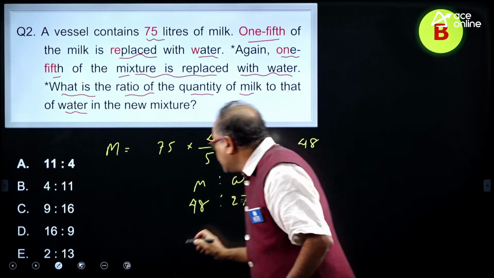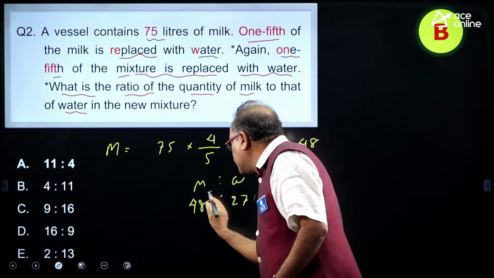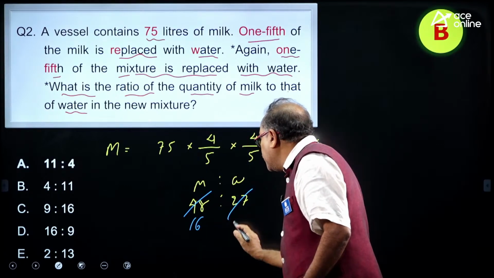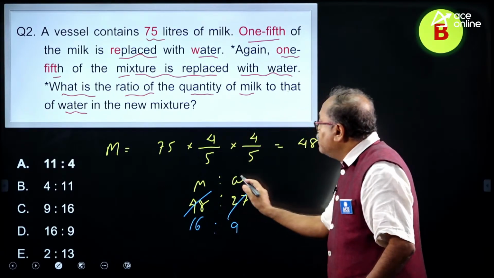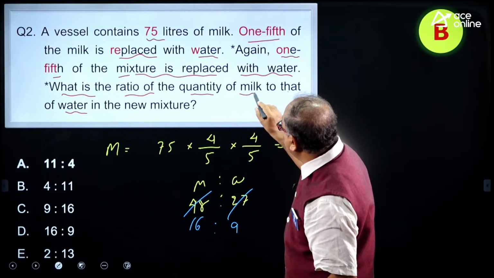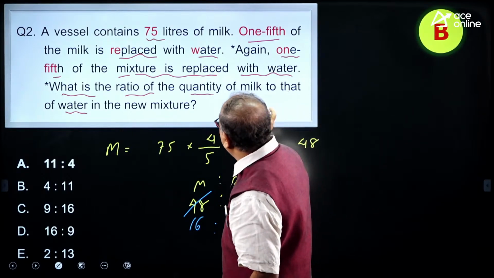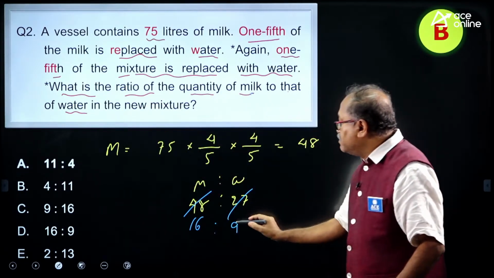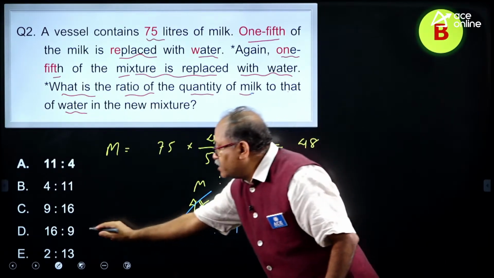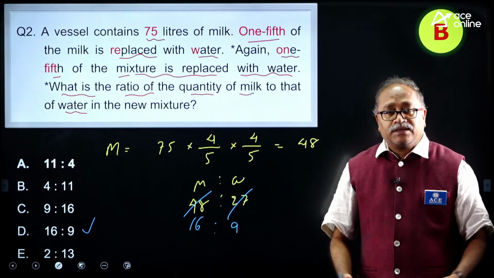And this 3 is getting cancelled, that is 16 times 3, and 9 times 3. What is the ratio, milk to water or water to milk? Milk to water. So, milk to water is 16 is to 9, option choice D.